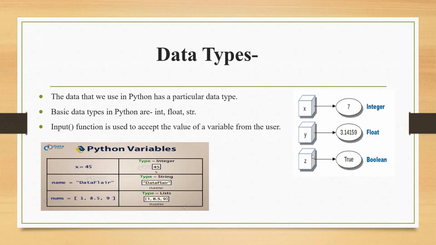Next is XYZ. Let us come to this image. X is equal to 7, so this is your integer. Y is equal to 3.14, this is the value of pi, right? This is float. And Z is equal to True. True means boolean. True or False is always the boolean data type, right?